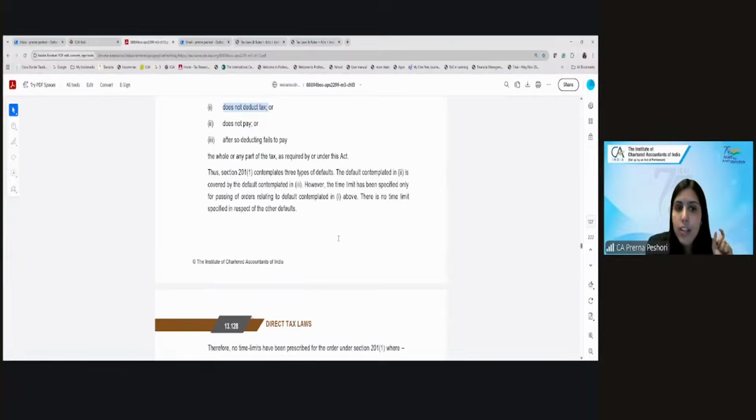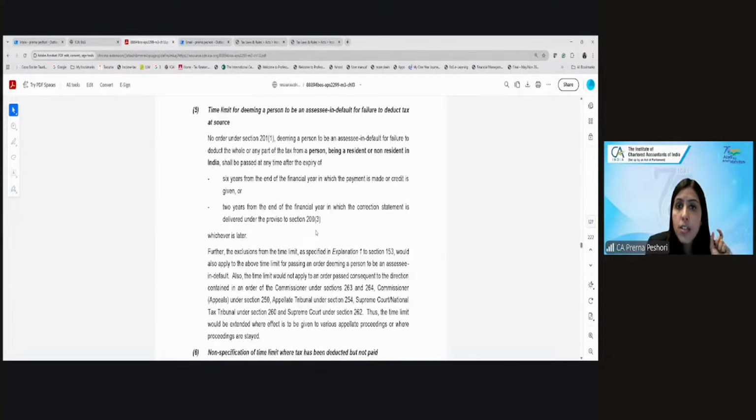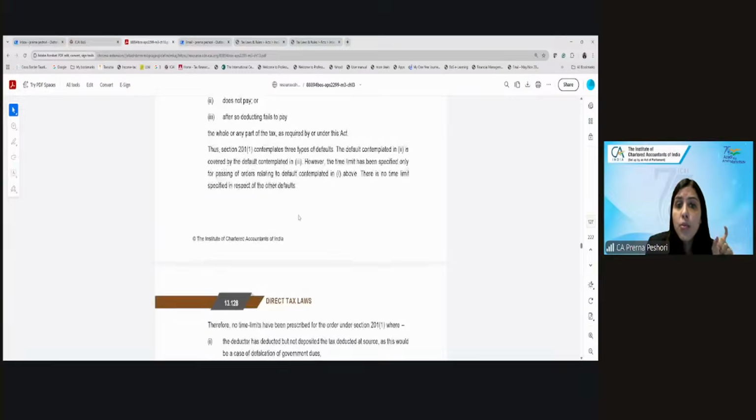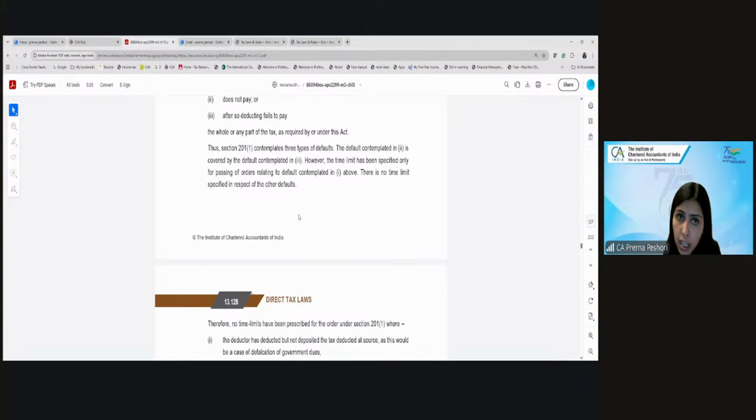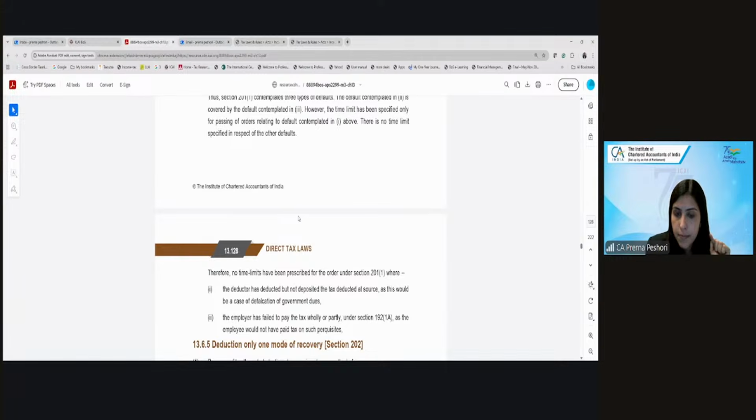So for that, there is no time limit. So the time limit of this 6 years or 2 years is only given with respect to failure to deduct the tax. Where there is failure to pay, or after deducting there is a failure to pay, there is no time limit specified. Are we clear?